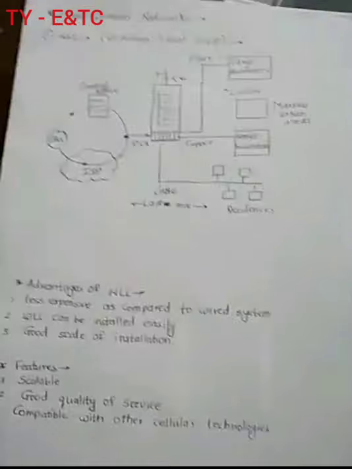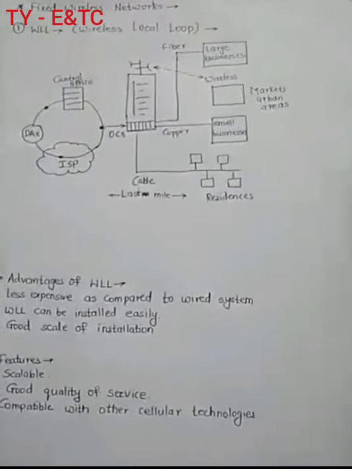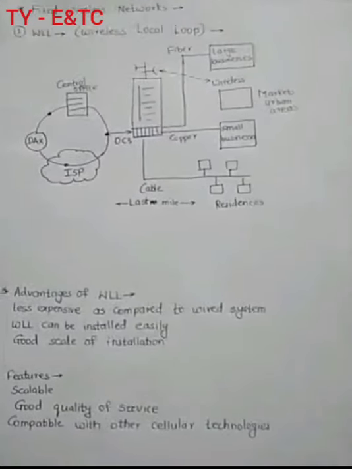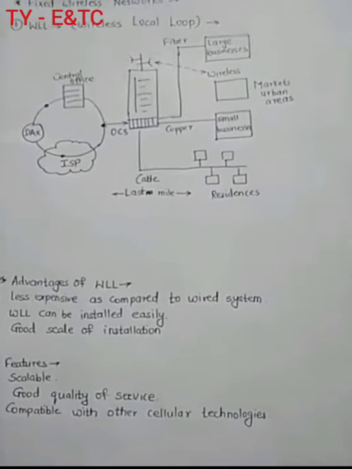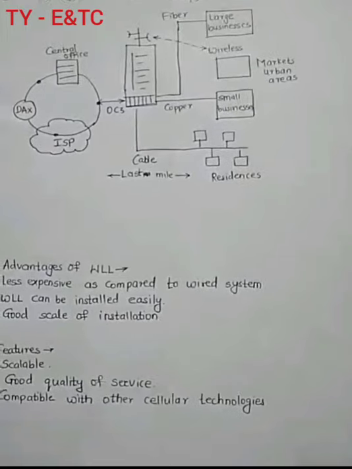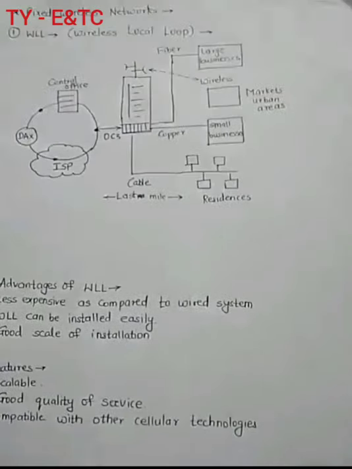Now, what is the meaning of a fixed wireless network and why is there a requirement for this kind of network? Simply, a network is nothing but one person being connected to multiple users or multiple persons. So point to point form of communication is called a network, right?